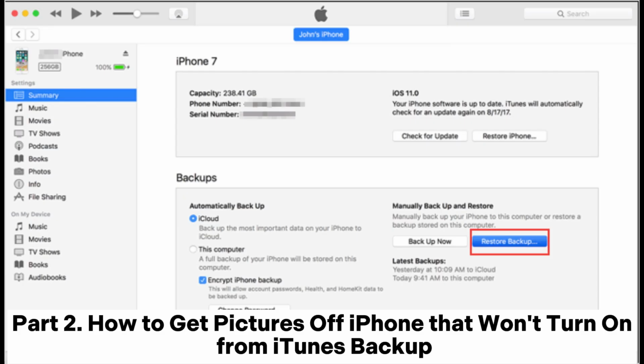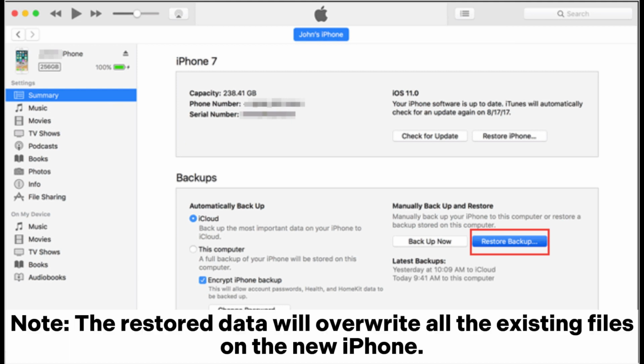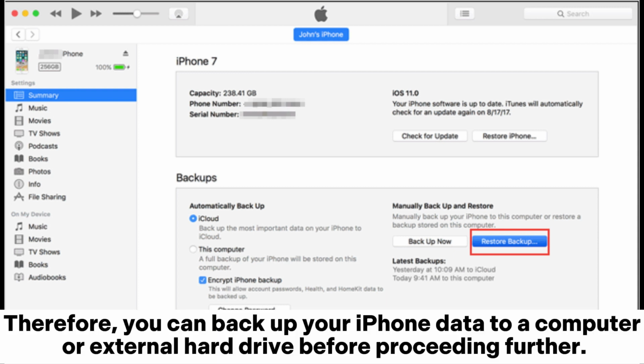Part 2. How to get pictures off iPhone that won't turn on from iTunes backup. Note, the restored data will overwrite all the existing files on the new iPhone. Therefore, you can back up your iPhone data to a computer or external hard drive before proceeding further.